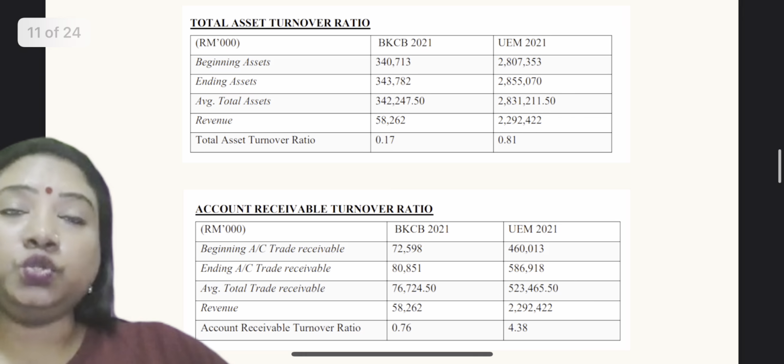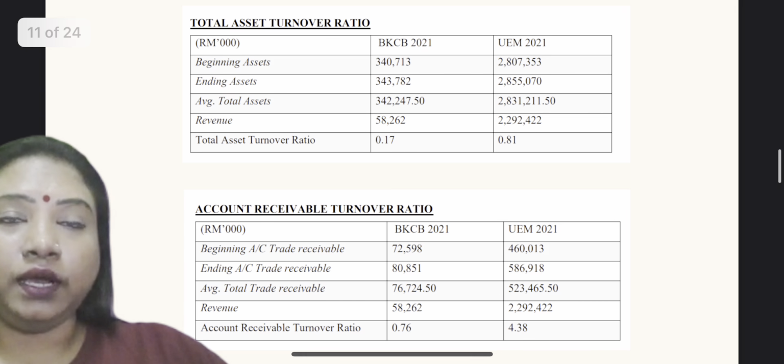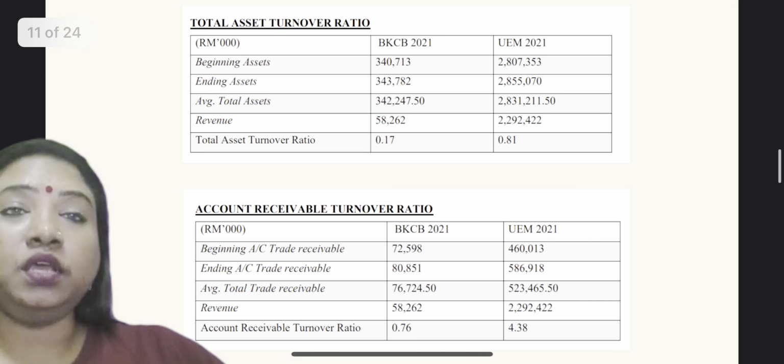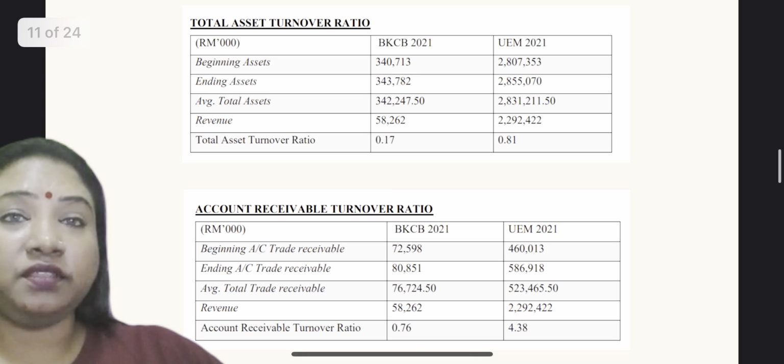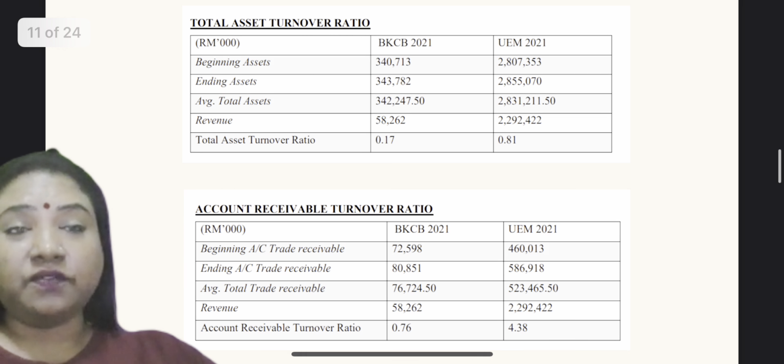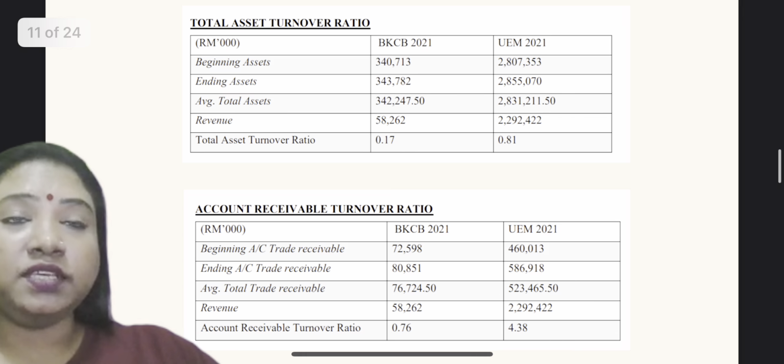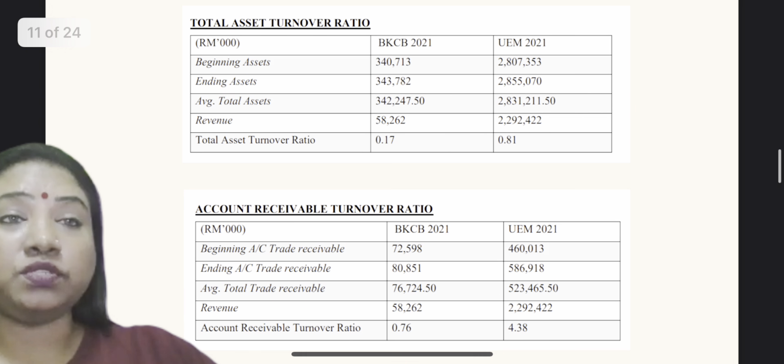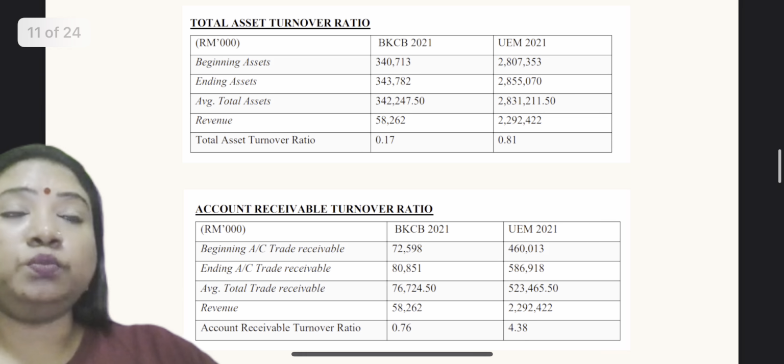We took two companies to do the ratio computation, which are Binti Corporation and UEM Magenta, for year 2021. The Binti beginning asset is 340,713, ending asset 343,782, average total asset 342,247.50, and revenue is 58,262. For UEM Magenta, it is 2 million.